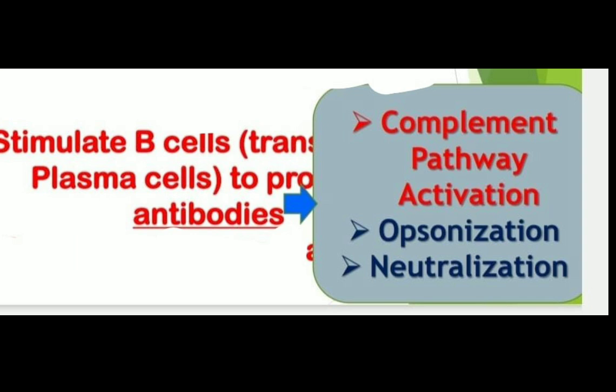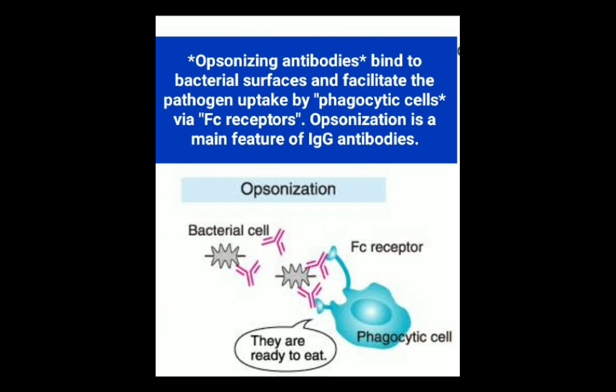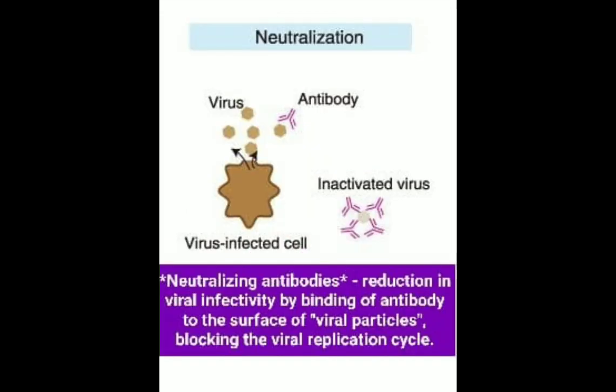Opsonization is a special type of phagocytosis. I am optimistic that you can recall the names of phagocytes, at least 3 of them. Anyhow, in opsonization, there is coating of pathogens with antibodies in order to increase their susceptibility to be ingested by the phagocytes. The second function of antibodies, neutralization, refers to the ability of antibodies to inhibit the adherence of microbes to our cells that they might invade or destroy.